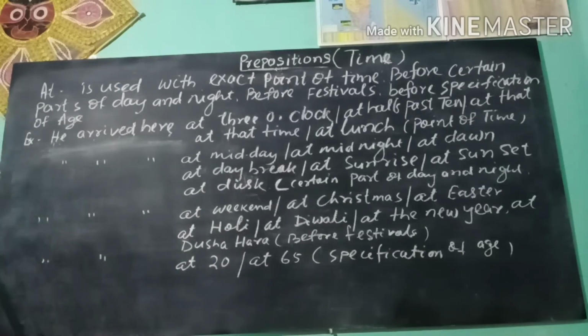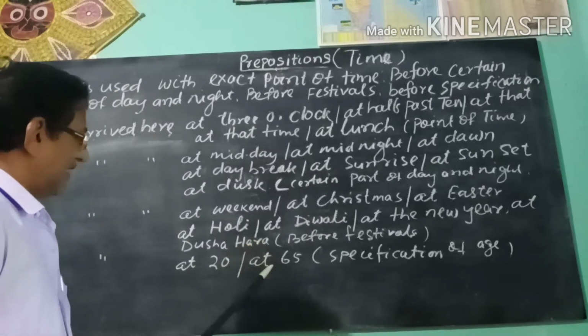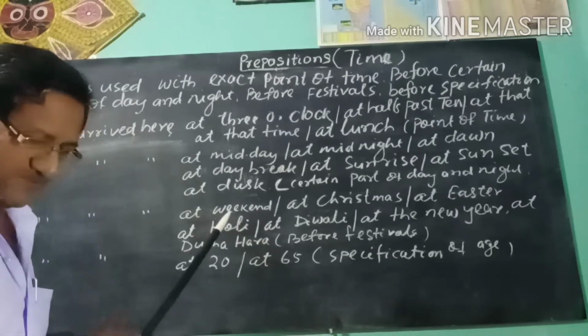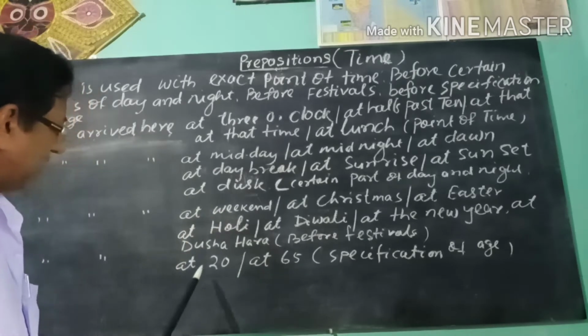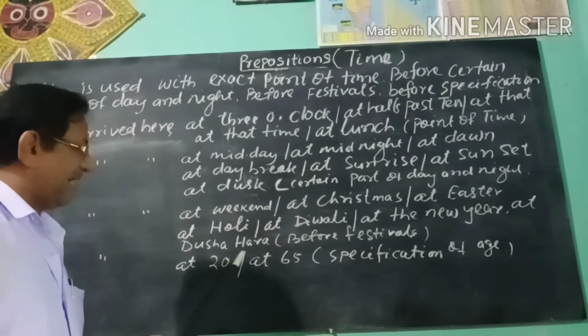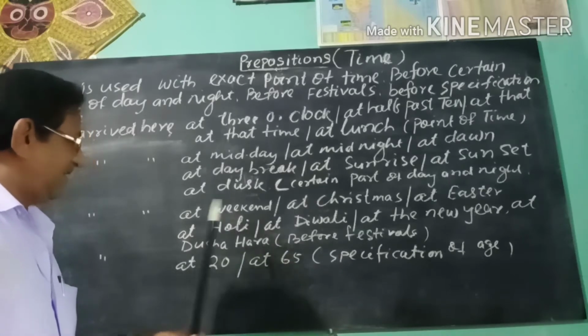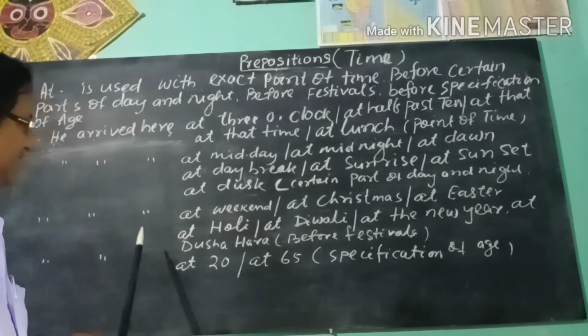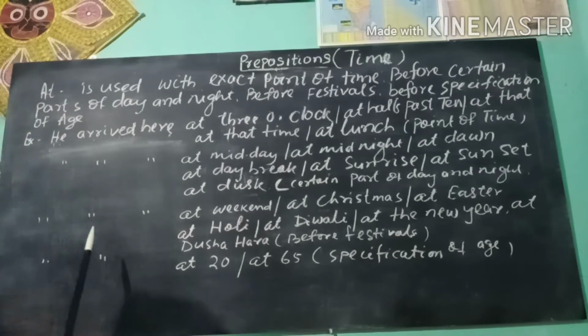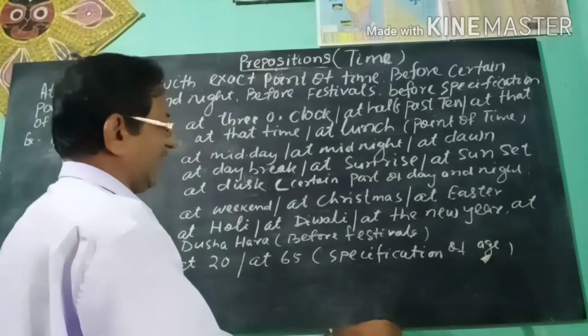Next, the preposition at is used with age. He arrived at the age of 20, at 65. Here the preposition at says about the specification of age.